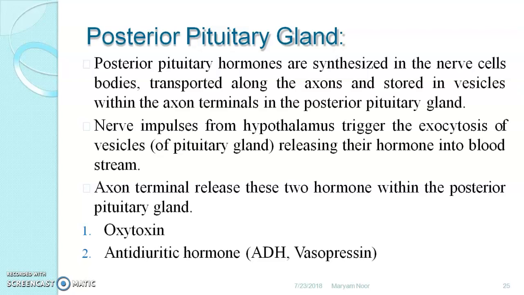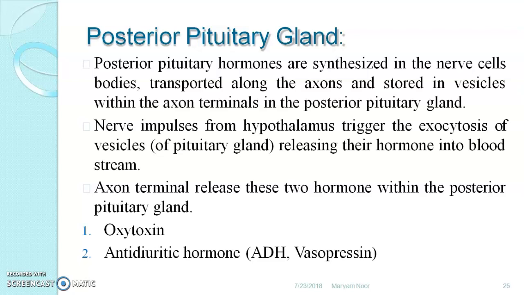Now let us talk about the posterior pituitary gland and its hormones which are secreted. These posterior pituitary hormones are synthesized in the nerve cells. It is also called the neurohypophysis because it is directly connected neurally. Posterior pituitary hormones are synthesized in the nerve cell bodies, transported along the axons and stored in the vesicles within the axon terminals in the posterior pituitary gland.